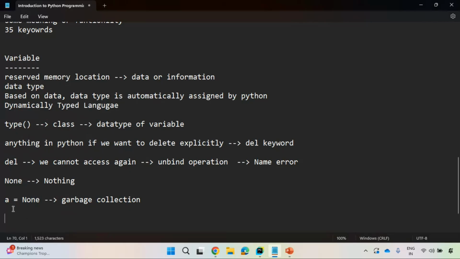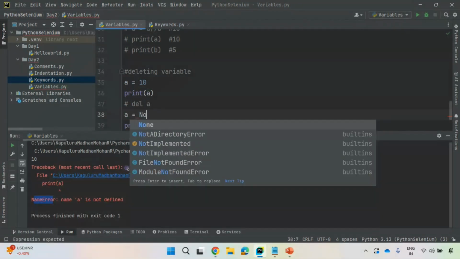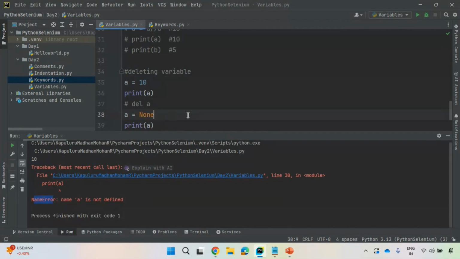If you assign None to any variable, you can still access that variable. Why? I did not delete that. You see here, a has the value 10. I'm trying to access that. Now I'm assigning None to this variable, a equal to None. After assigning None, None means nothing, right? So when can you use this None? If you are not certain about the value, and after doing some operation you get that value.